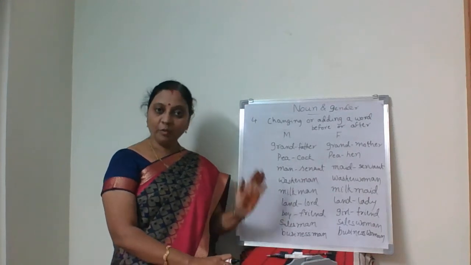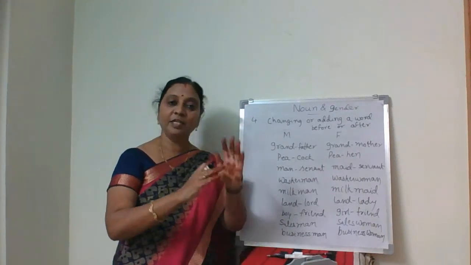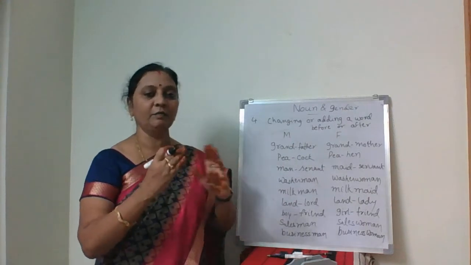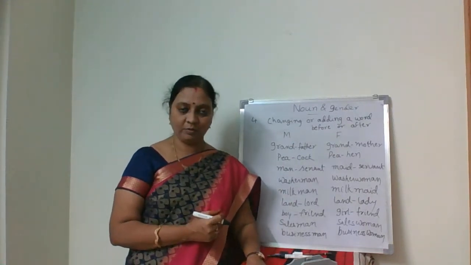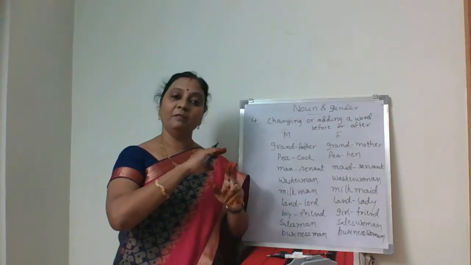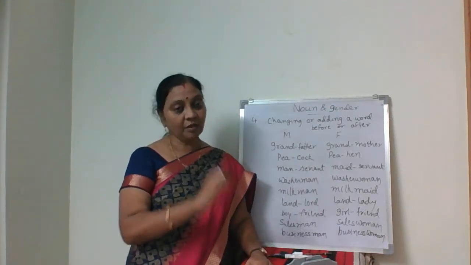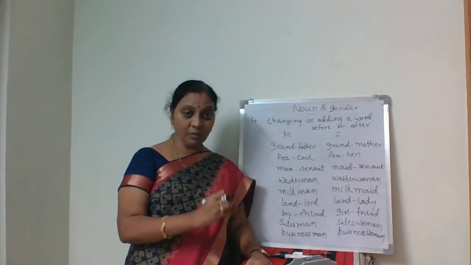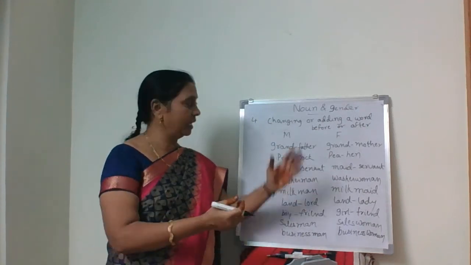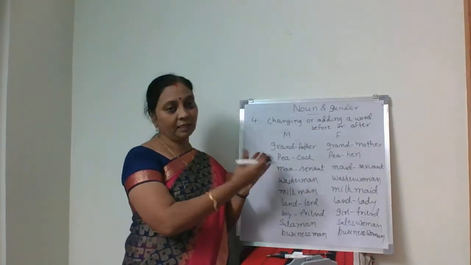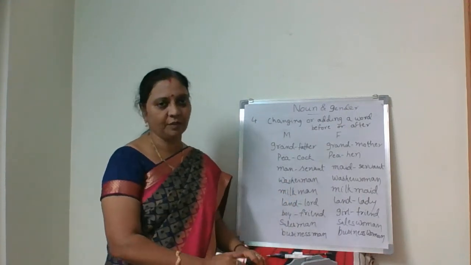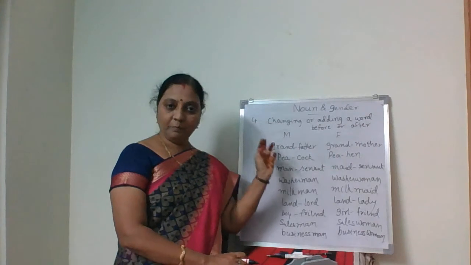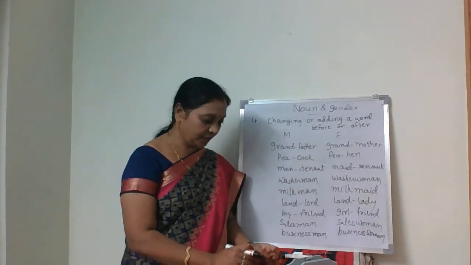So, four types we have said. First one, different words like boy, girl, father, mother. We have seen even some animals also. Then second type, we have added ess. Third one, dropping vowel and then adding ess. And fourth one, completely changing or adding one word before or after to make masculine and feminine gender.